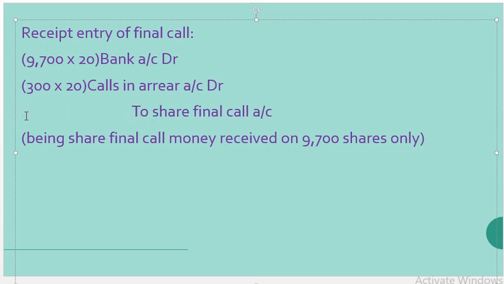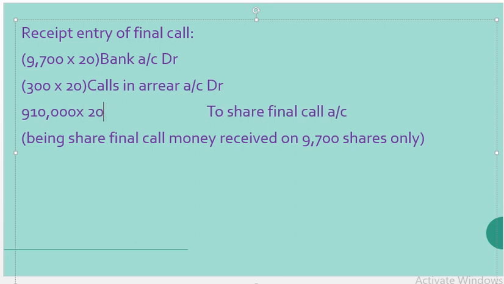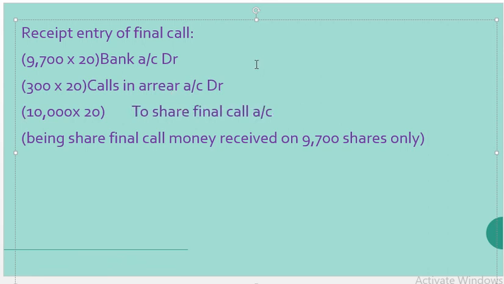So we are writing 10,000 shares into 20. Now we are assigning values for it. 1,94,000 rupees in the bank we have received, but 6,000 is not yet received because it is arrear. So 2 lakhs rupees here.